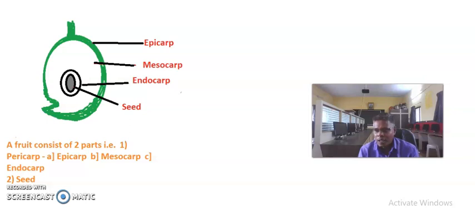For example, in apple the thalamus grows round around the ovary and becomes fleshy in the fruit. In cashew nut, the peduncle and thalamus grow and become swollen and fleshy, forming an edible fruit-like body, which is known as a false fruit.